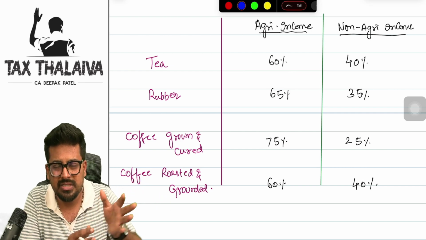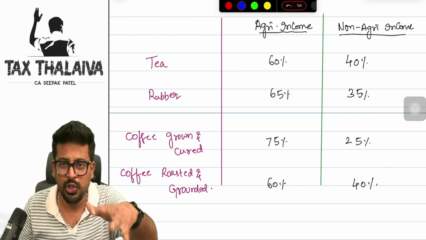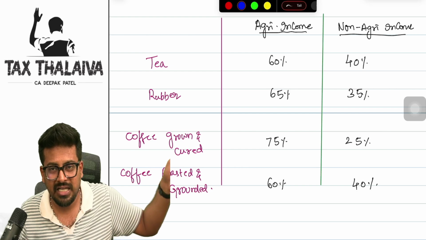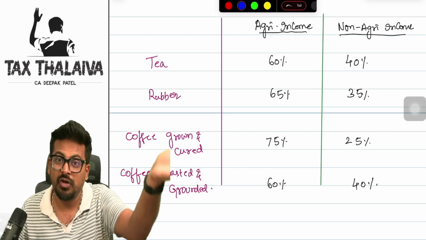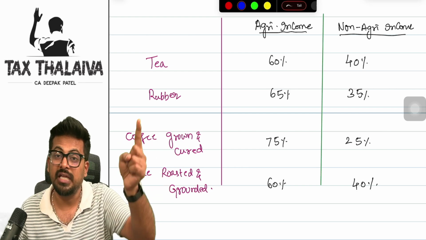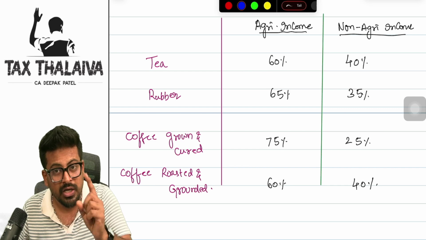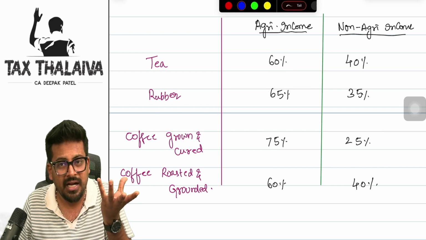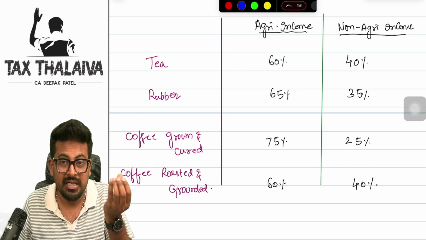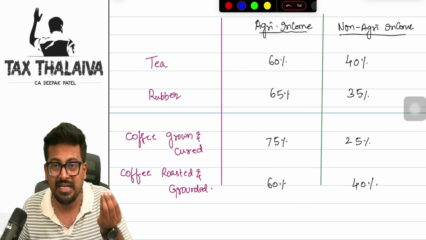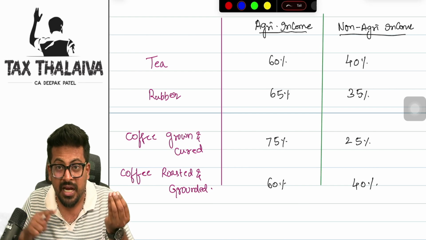Right? That you will do. You will have seen in Ooty and all when you go, tea factories are there. First, they'll take the leaf, they'll dry it, then they'll grind it. Out of that, tea powder will come. You are selling. So there are two activities here. Number one, you are growing the tea plant out of the ground. Till that it is agriculture activity, but after that you are converting the tea leaves into tea powder.